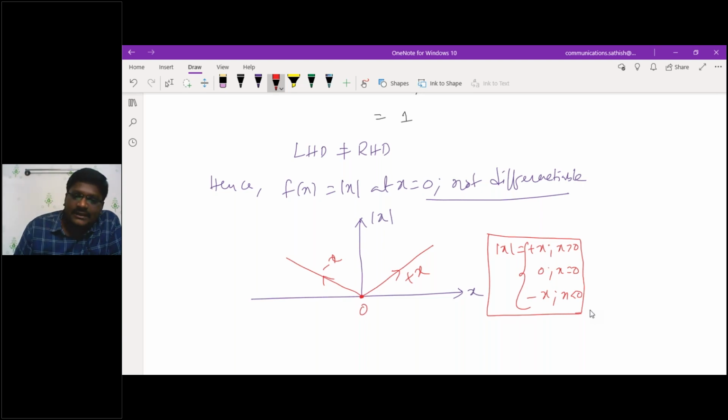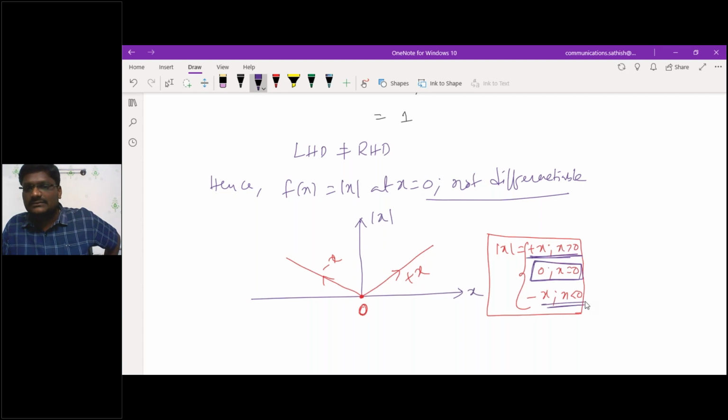Then what about the rest of the values? Except at 0, what about the remaining values? For x greater than 0, this value will be plus x only, so is differentiation possible or not? Yes, sir. Then what about the other case when x is less than 0? Differentiation is also possible. Except at x is equal to 0, for all other values, the function mod x is differentiable. Am I correct or wrong?